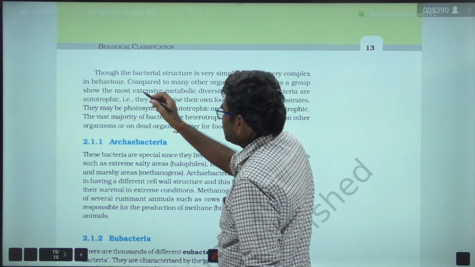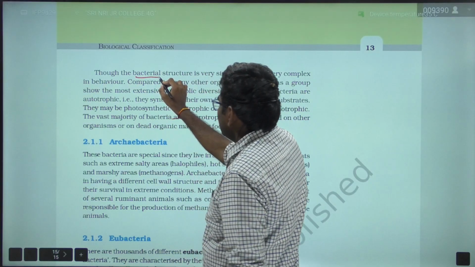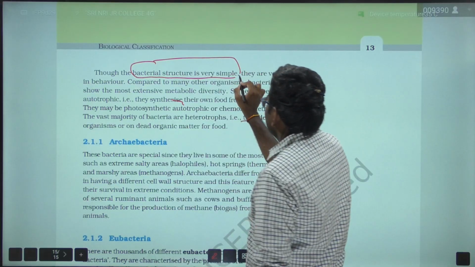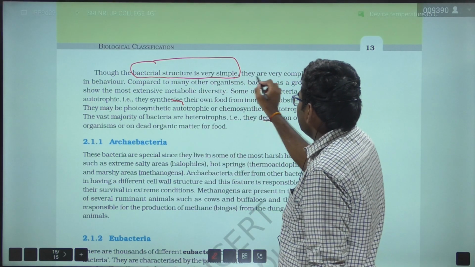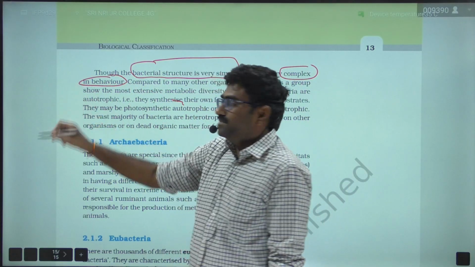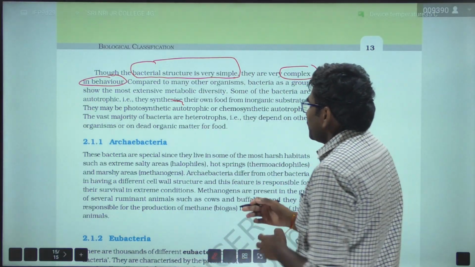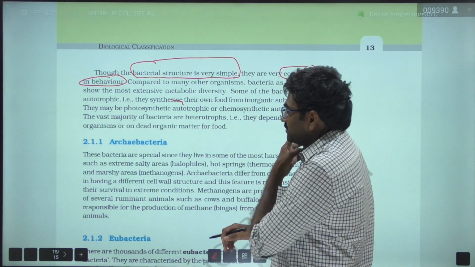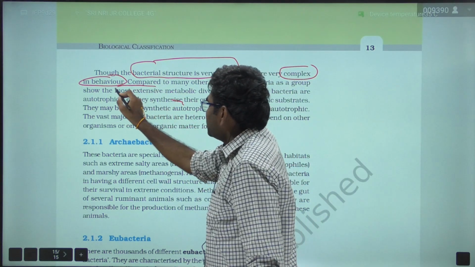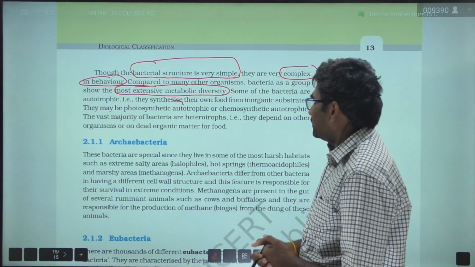So bacteria structure is very simple, and they are complex in behavior. So structure is very simple and complex in behavior compared to many other organisms. And here the bacteria show most extensive metabolic diversity. Very important. Most extensive metabolic diversity.